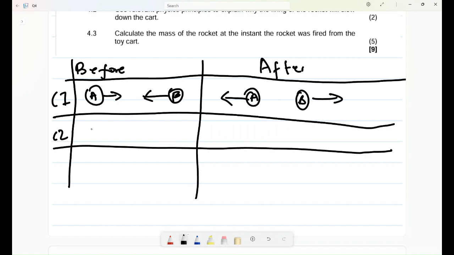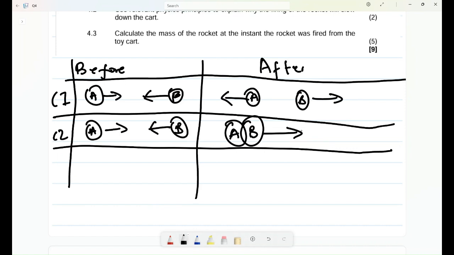Case 2 is where ball A meets ball B. Before, they have different momenta, but after collision, they stick together and move with the same velocity. Can you see they now share the momentum? This is case 2.